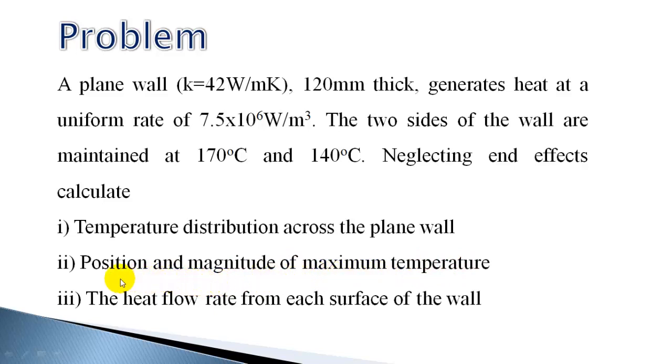So at what distance this maximum temperature occurs, and also you have to find out the maximum temperature. Then the heat flow rate from each surface of the wall. So you need to find out the heat flow at the left end and right end of the wall, because heat transfer is varying with the x direction.